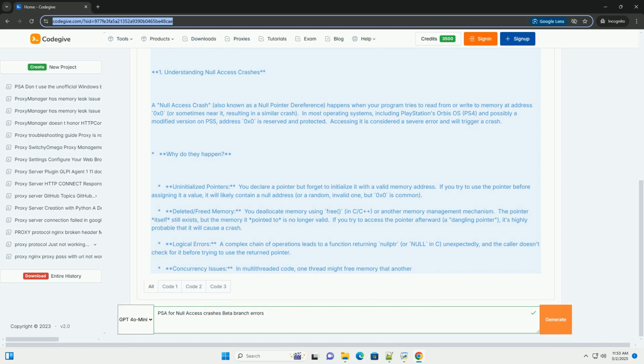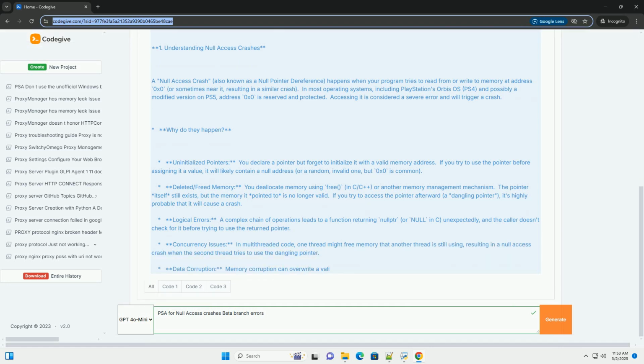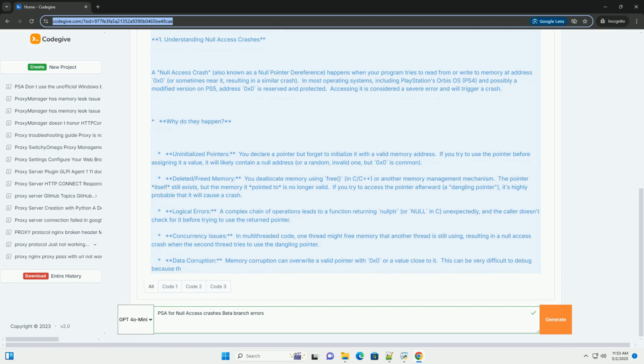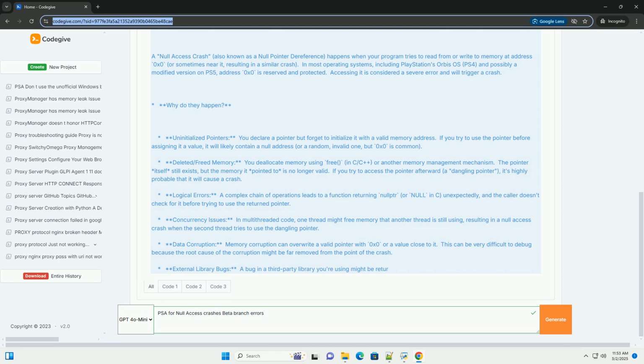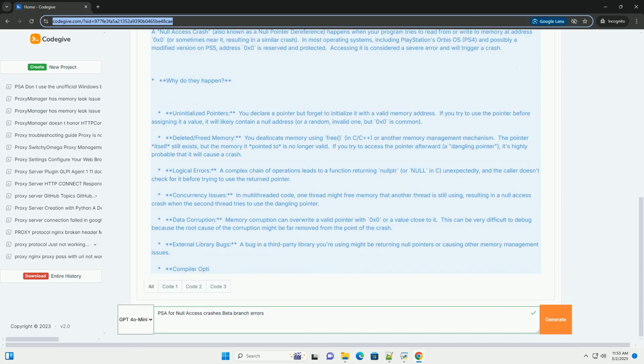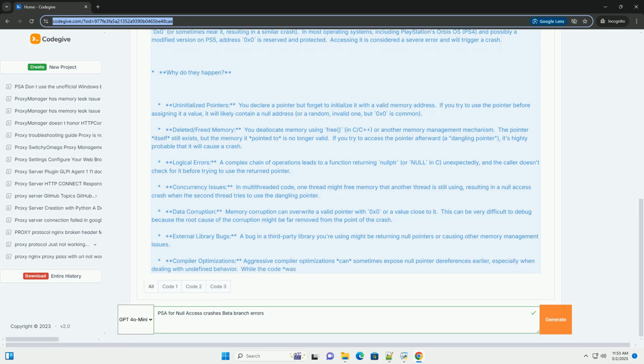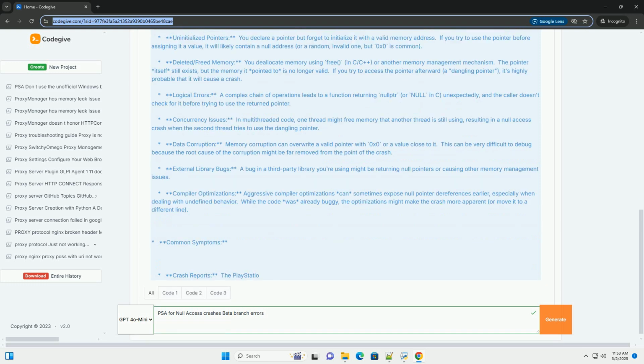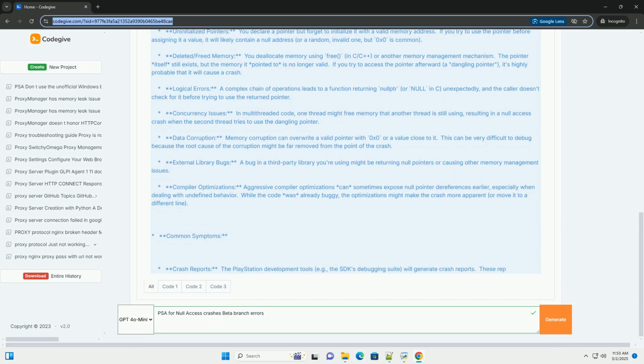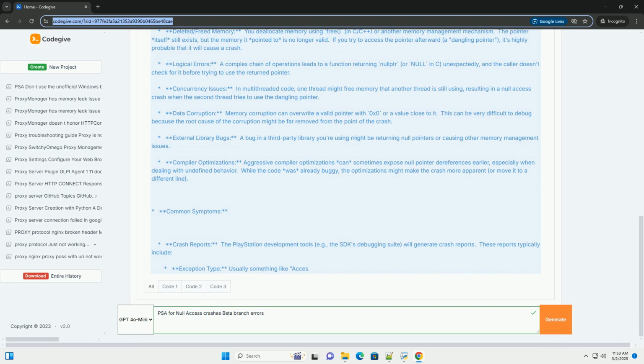4. Debugging tools and techniques: a comprehensive guide using GDB and other tools. 5. Code examples: demonstrating common pitfalls and mitigation strategies. 6. Prevention best practices: how to design your code to avoid null access crashes. 7. Advanced topics: using memory analysis tools and advanced debugging scenarios.